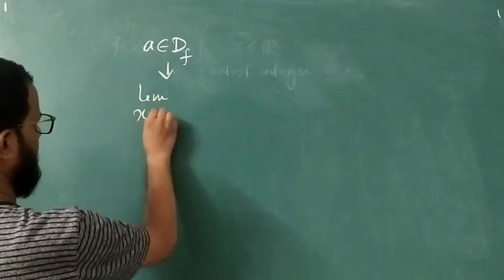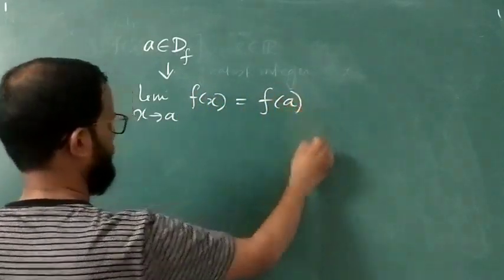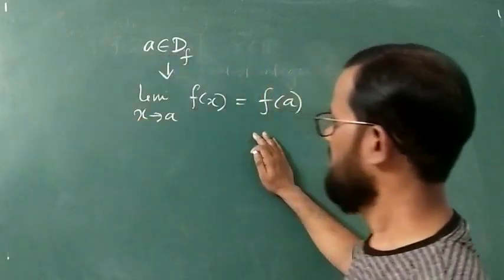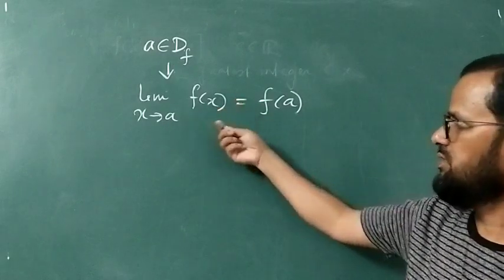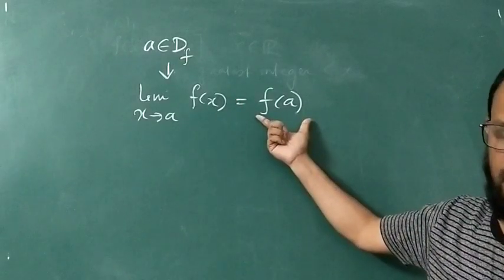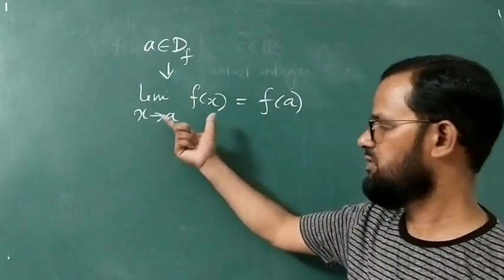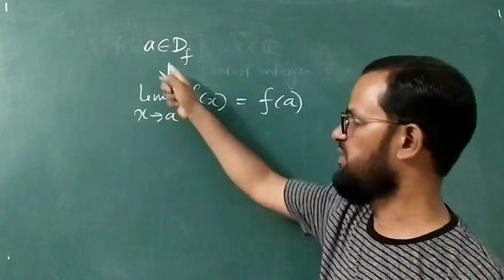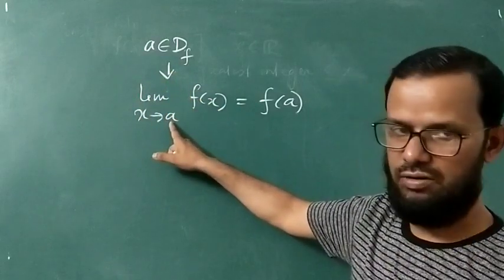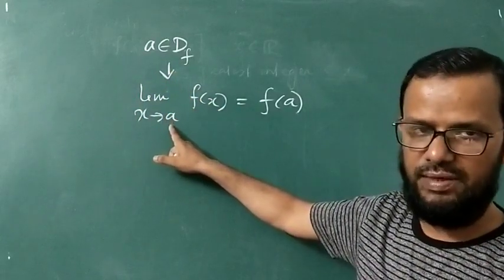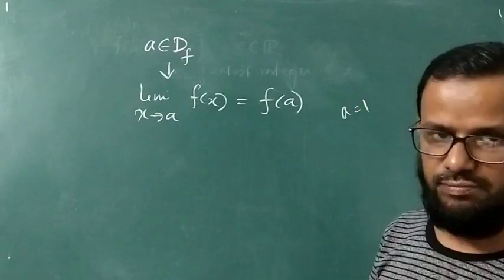Limit x tends to a, f(x) is equal to what? f(a). If you show this, that limit x tends to a f(x) is equal to f(a), that means the limiting value of this function is equal to the functional value at that particular point, then you can say that this function is continuous at a. That means to show that the function is continuous, a is a point fixed but arbitrary. You cannot say, suppose it may be 1 or 2 or 3 or 5, maybe minus 1, anything. But when suppose a equal to 1, it becomes fixed. Before that it is arbitrary.